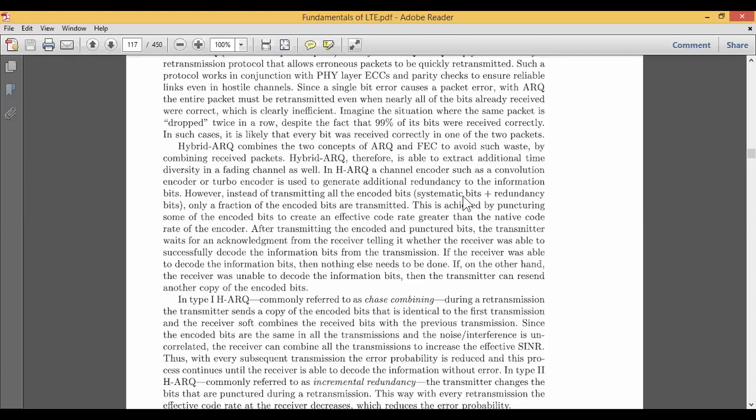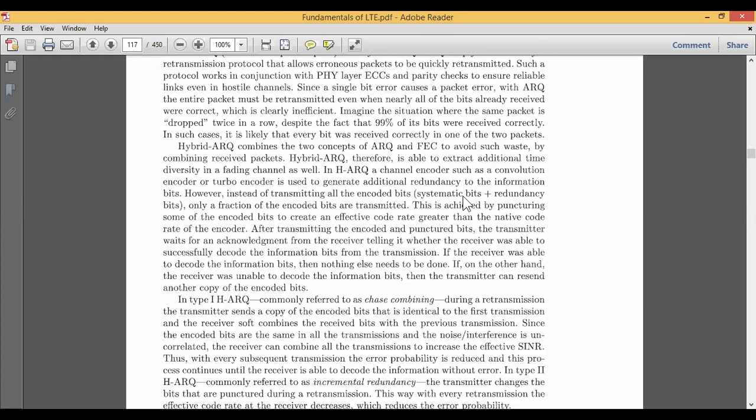Why these convolution codes and turbo codes are used is just to generate additional redundancy for the information bits. The only requirement for going for the channel encoder is just to increase the efficiency by adding some additional redundancy bits. There is nothing lost in adding the additional redundancy bits.